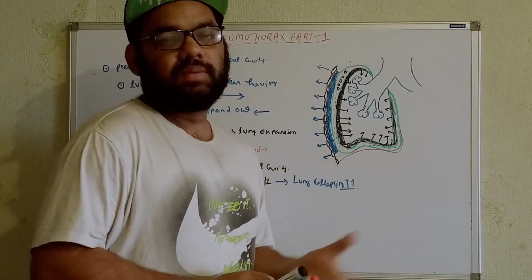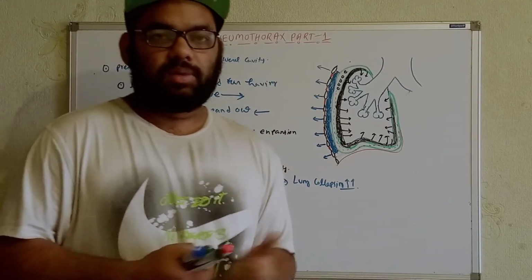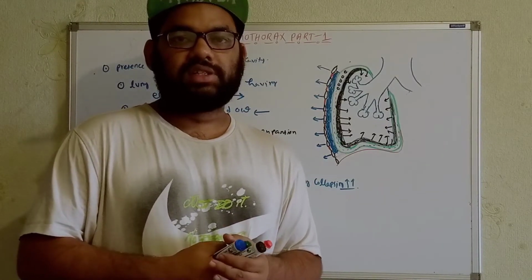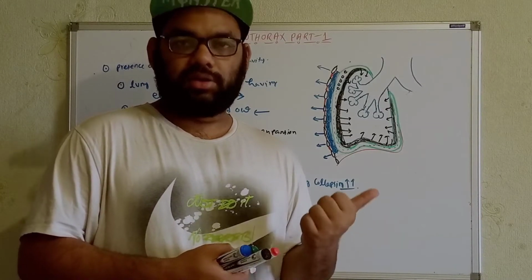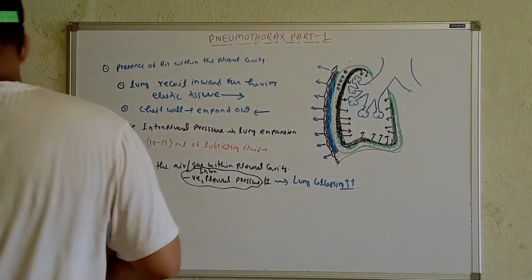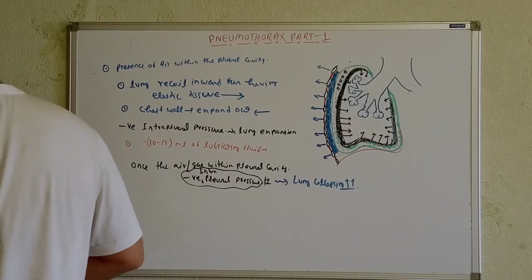For example, I am standing over here, and suddenly I can develop a pneumothorax. This type of pneumothorax is known as spontaneous pneumothorax. There will be no traumatic reasons. Okay, now let's type them over here.